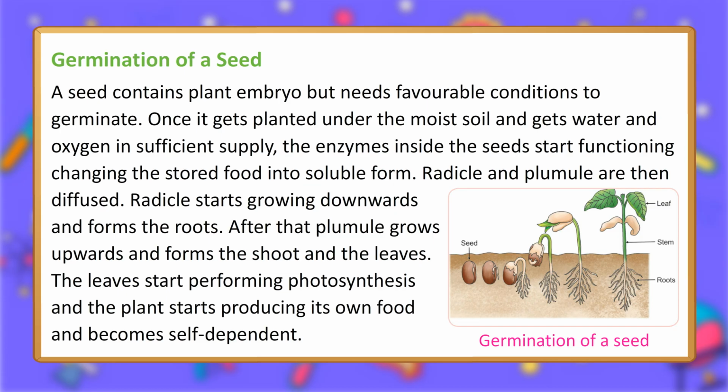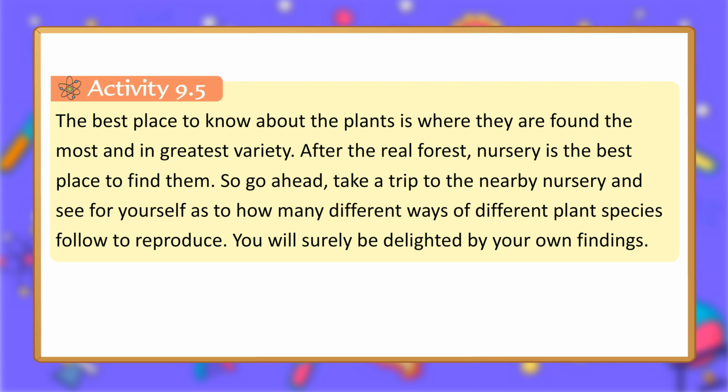Radicle starts growing downwards and forms the roots. After that, plumule grows upwards and forms the shoot and the leaves. The leaves start performing photosynthesis and the plant starts producing its own food and becomes self-dependent. Germination of a seed.